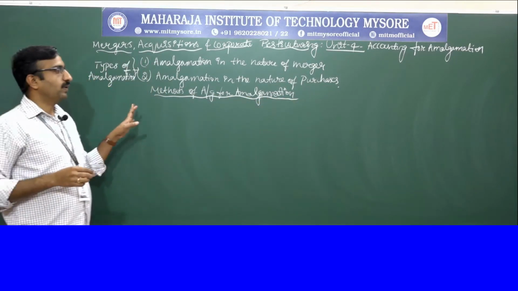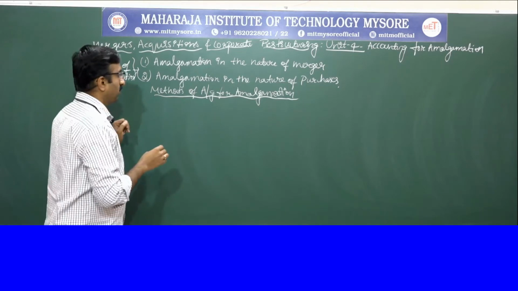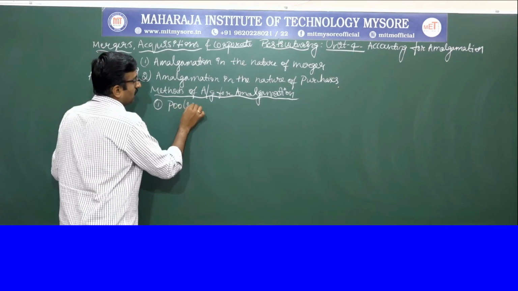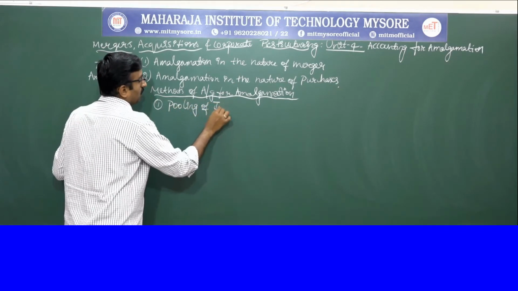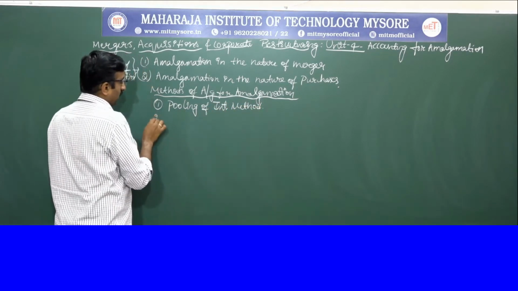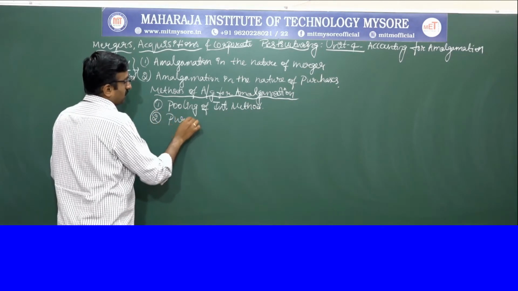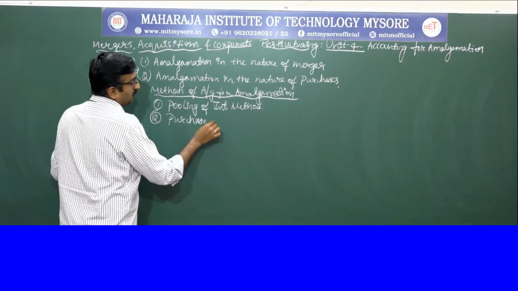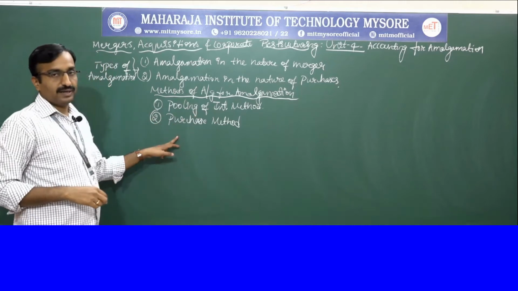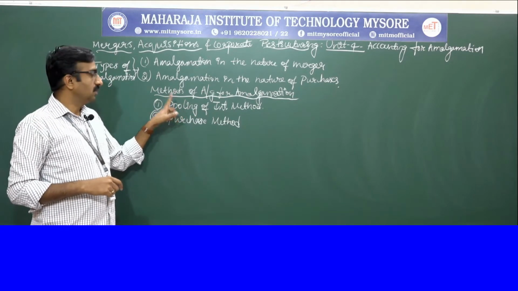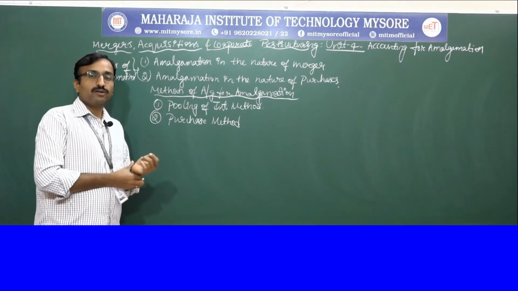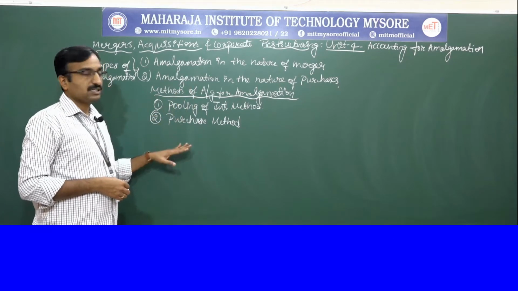So methods of accounting for amalgamation includes two methods. One is the pooling of interest method and the second one is the purchase method. So actually we prepare accounts for these two methods. Pooling of interest method is different and purchase method is different.